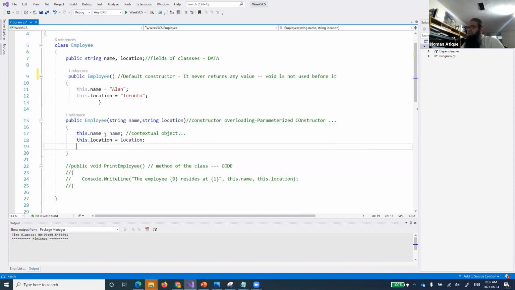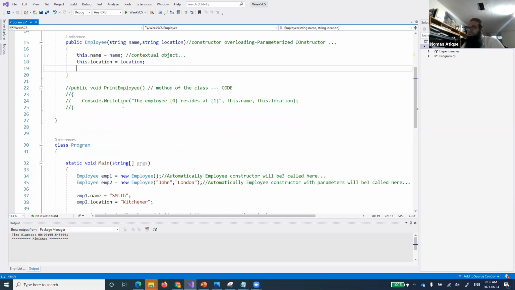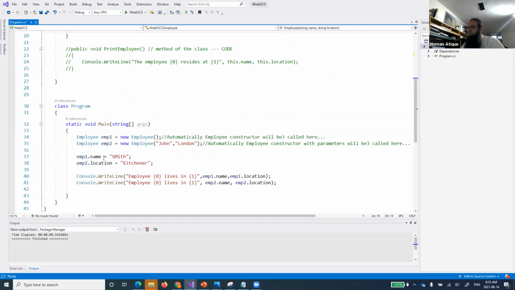So this is a constructor, and then we have a parameterized constructor. I said that we have done constructor overloading. We have defined a parameterized constructor, and that constructor will take two values and will set up those two values. So this name is coming from the constructor, and now this name is being set to the this dot name, and typically we are talking about the object. Okay, so there was another method that we talked about, but let's first of all see over here.